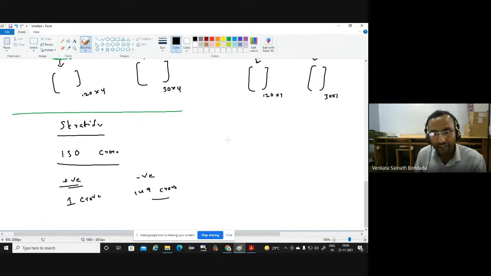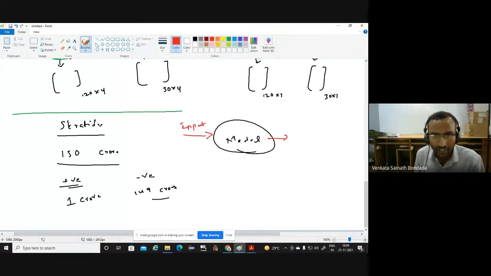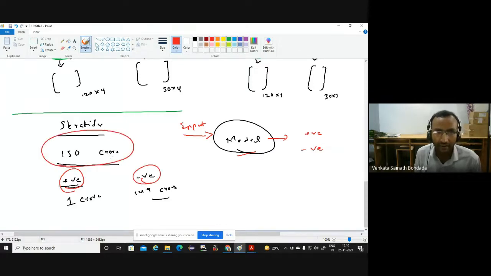Okay, I have developed a model. It will take some medical test, some blood test, some inputs, and it will tell me whether the person is disease positive or disease negative. The model is going to predict. Now, please understand, this is positive and this is negative. 150 crores is the whole data I have.